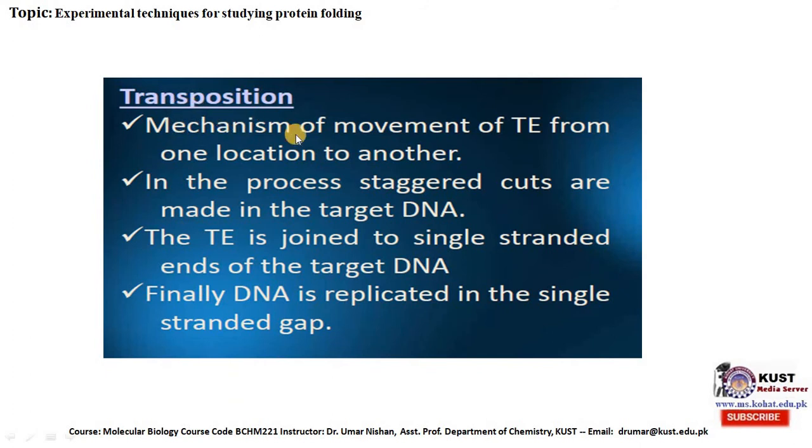Transposition. The mechanism of movement of transposable elements from one location to another location is called transposition. In the process, staggered cuts are made in the target DNA. The transposable element is joined to the single-stranded ends of the target DNA. Finally, DNA is replicated in the single-stranded gap.